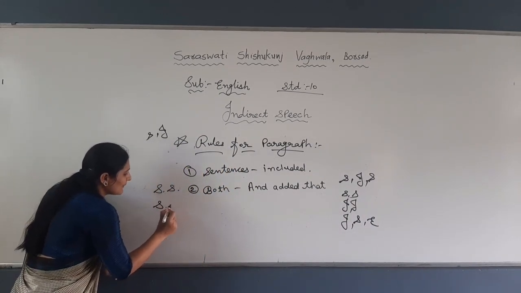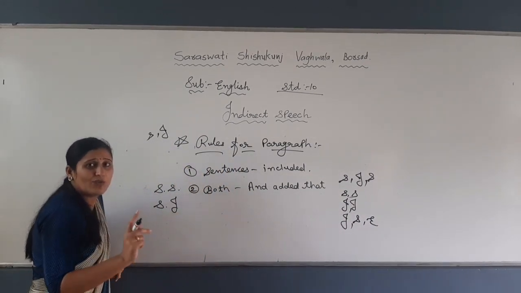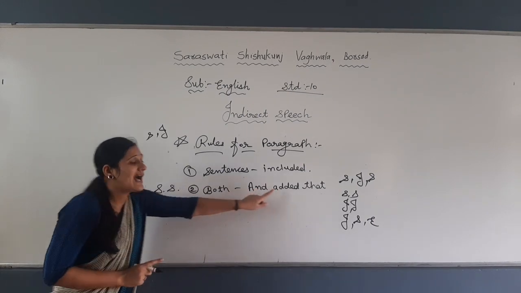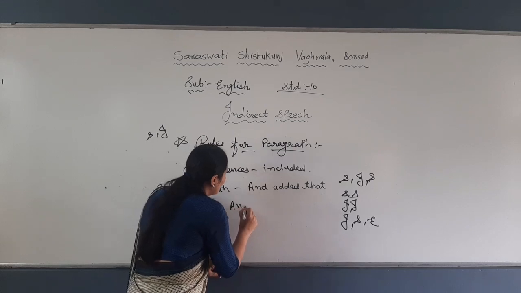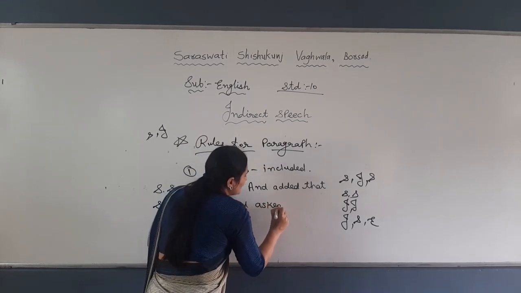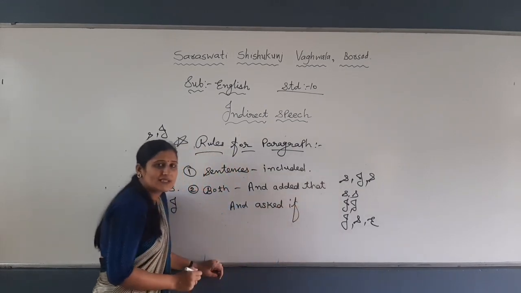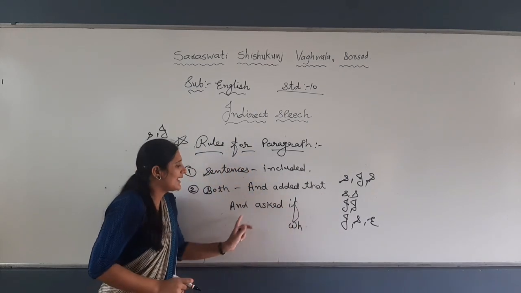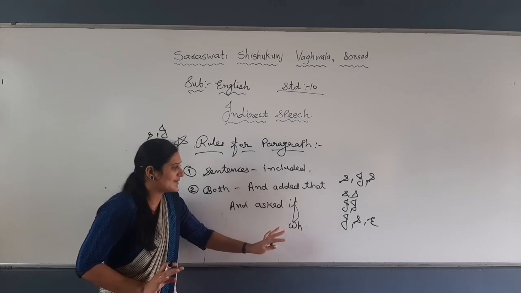Now, the first one is simple and the second one is interrogative. What will you do? You will write "and ask". And the conjunction is "if" if there is an auxiliary, or if there is a WH word, then the WH word only. And ask if, and ask why, what, which, whatever, right?